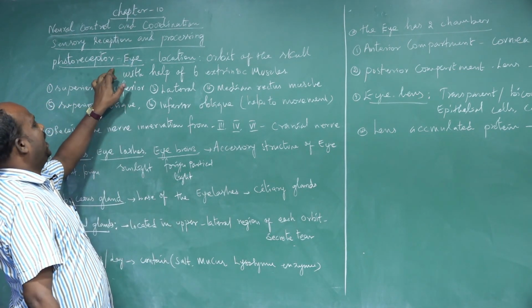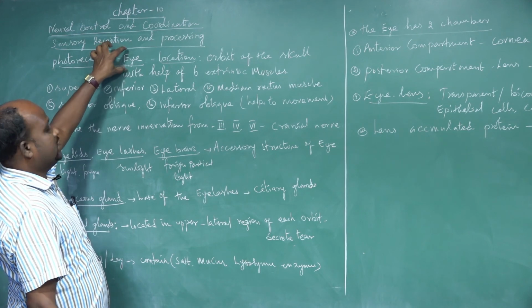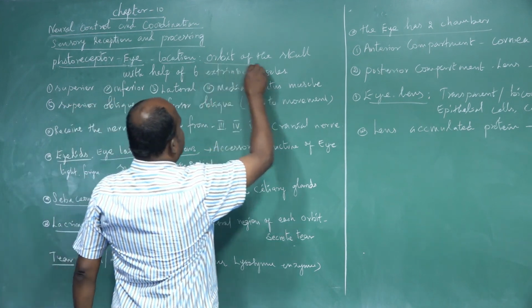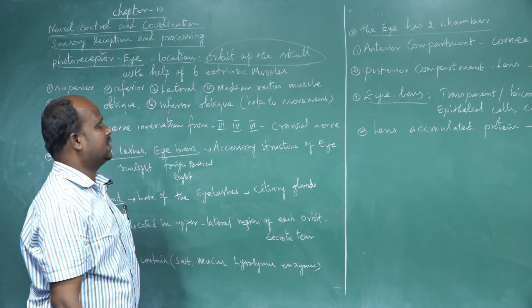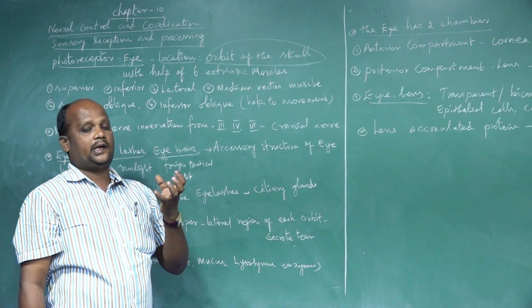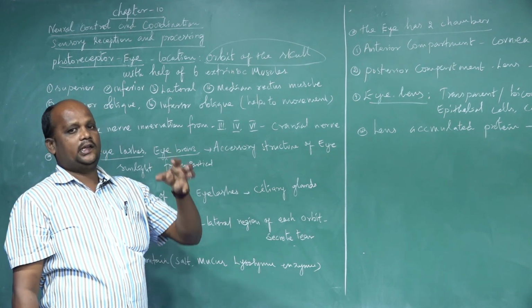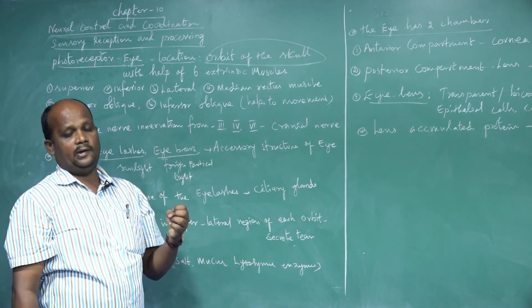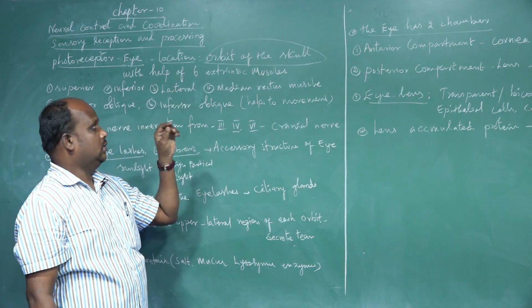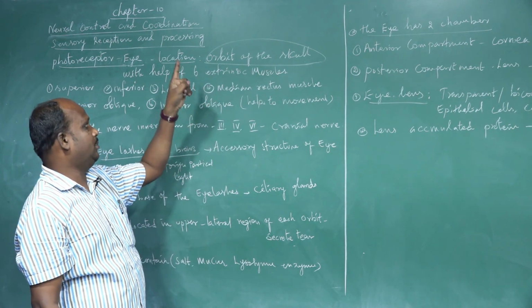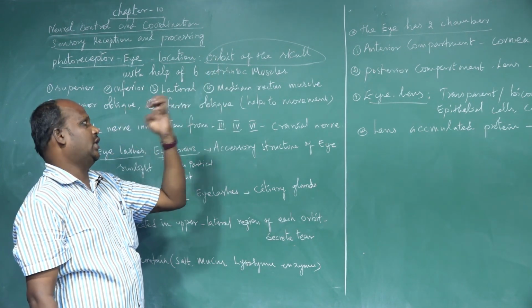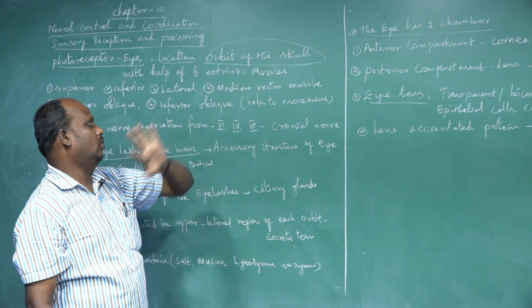Photoreceptor: the human eye acts as a photoreceptor. The eye is located in the orbit of the skull bone. What is the orbit? The orbit is one of the cavities of the skull. The skull contains different types of cavities. It contains the brain, which is called the cranial cavity. It has the ear structure, called the auditory cavities. Many different types of cavities are there, and one of the important ones is the orbit cavity.